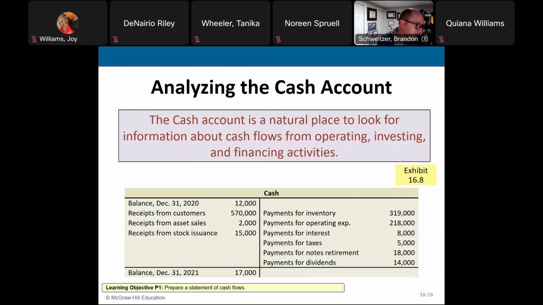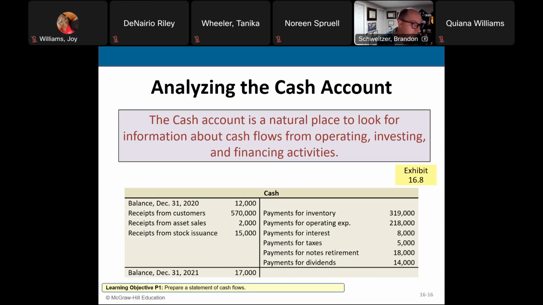And all a T account is, it's a deep look in a visual way to look at our individual accounts on our general ledger. And so here we have the cash account for the company. And on the left side, that's how we increase cash coming in. So you see on the left side, we have a prior balance plus receipts from our customers, plus the sale of some assets, plus the issuance of stock. And I add all those up, right? And that's my debit balance.